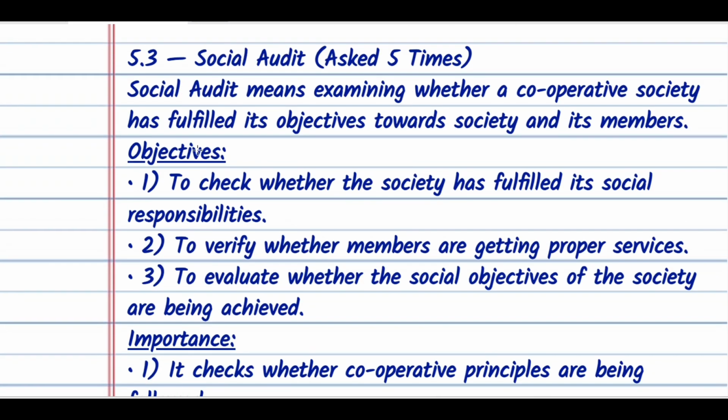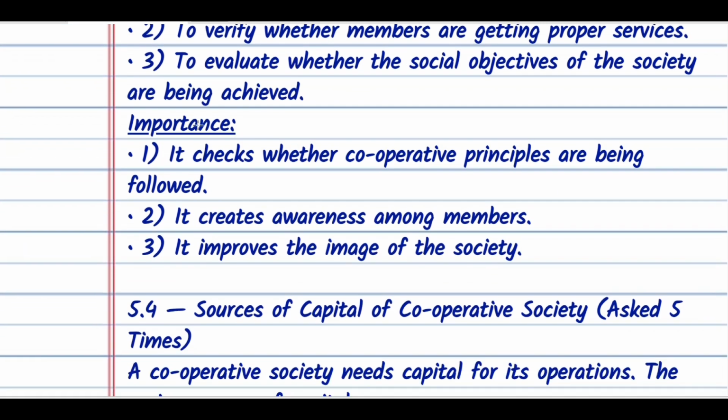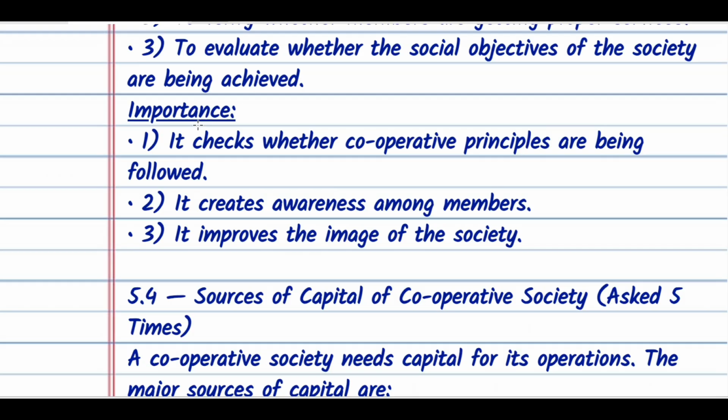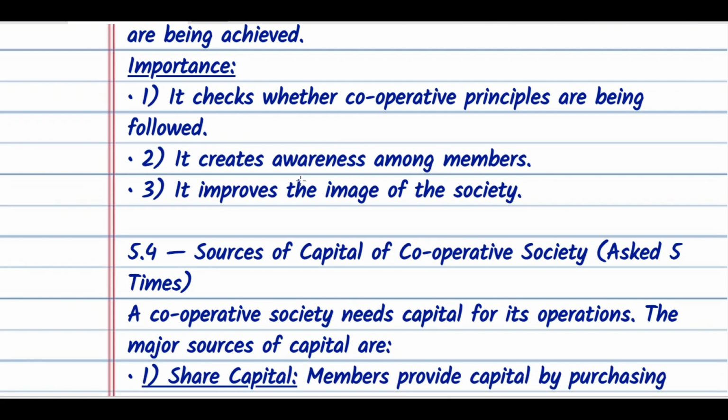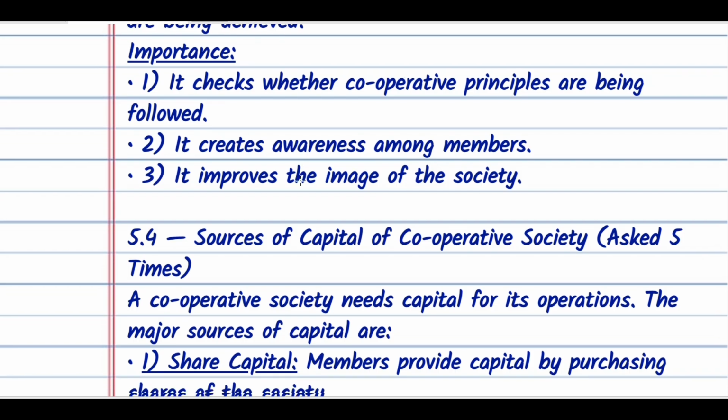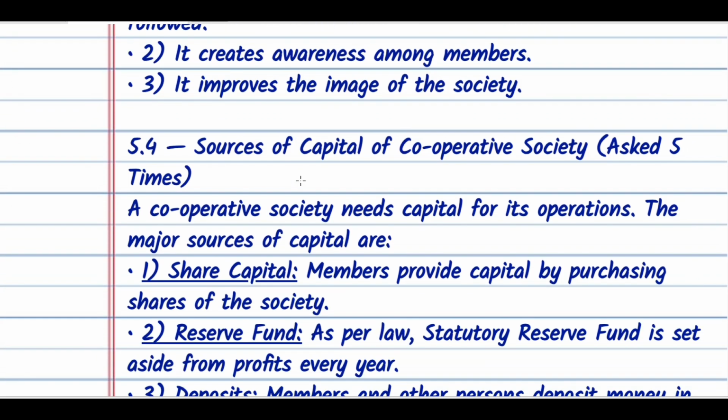Next, importance has been asked here as well, so we have to write importance also for social audit. Number 1, it checks whether cooperative principles are being followed. Number 2, it creates awareness among the members. Number 3, it improves the image of the society. Likewise, you must write.